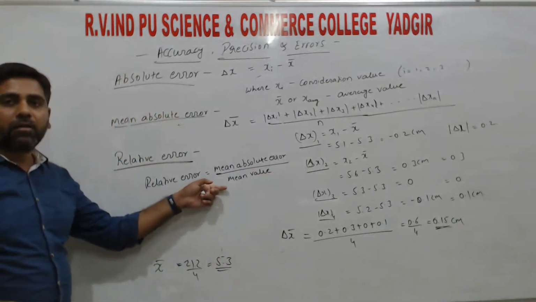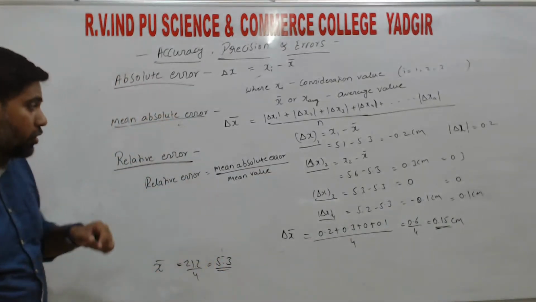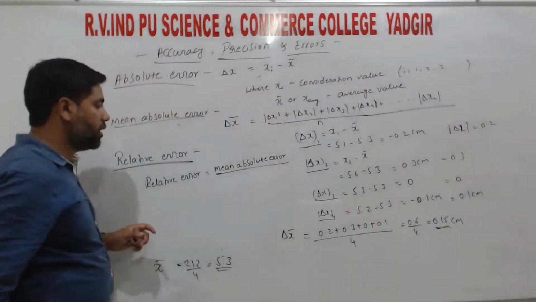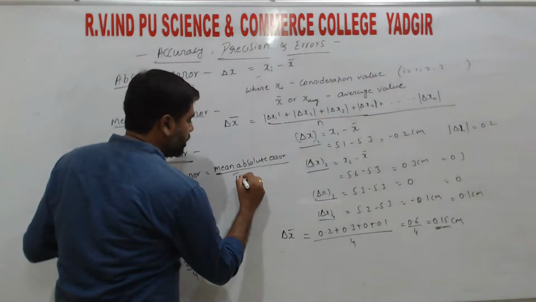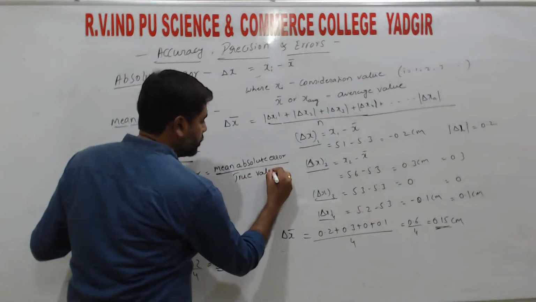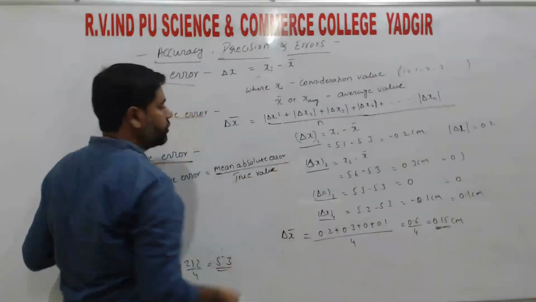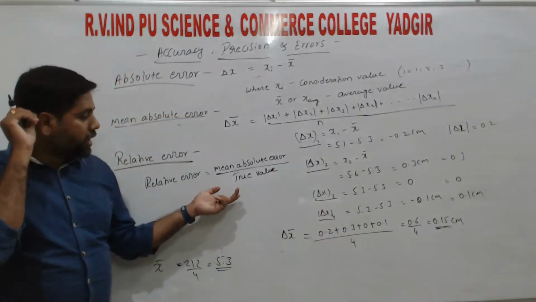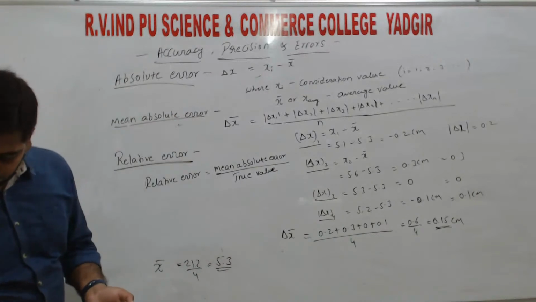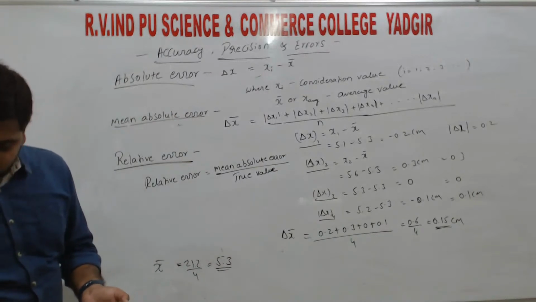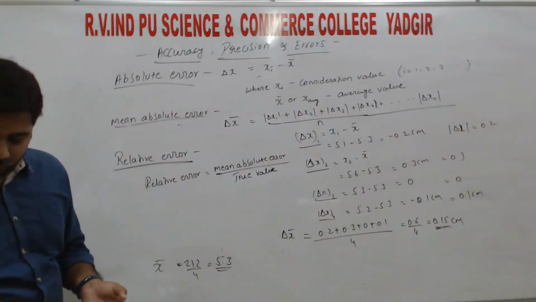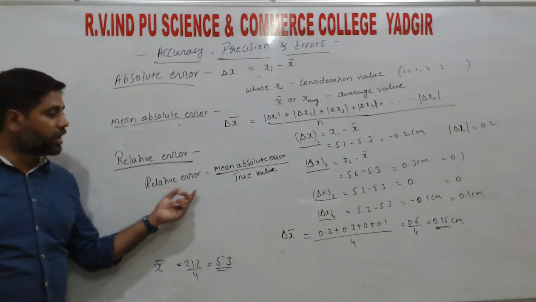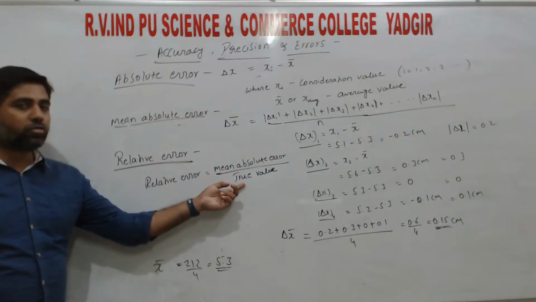So mean value means, divided by the true value, not the mean value, it is the true value. So the true value of a physical quantity, right? So relative error is the ratio of the mean absolute error to the true value.